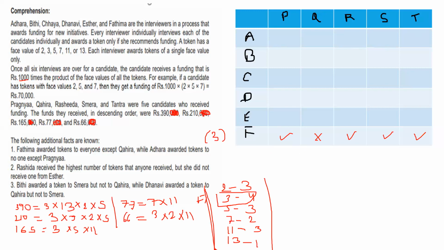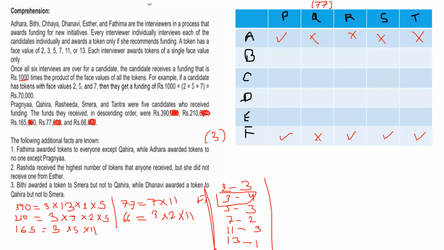The next point: 3 is not present in which number? 3 is not present in 77. So Kahira is 77. Super sorted. You can interpret this from the table. Now Adhara awards tokens to no one except Praganya. So Adhara gives a token to only Praganya and no one else.